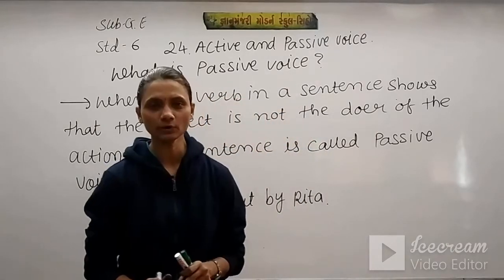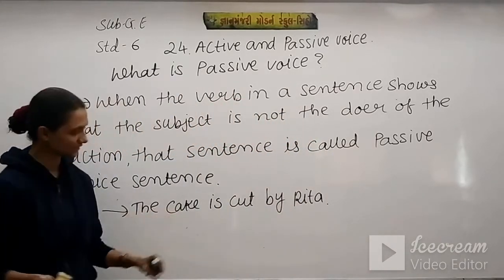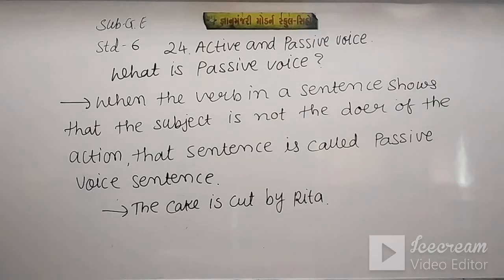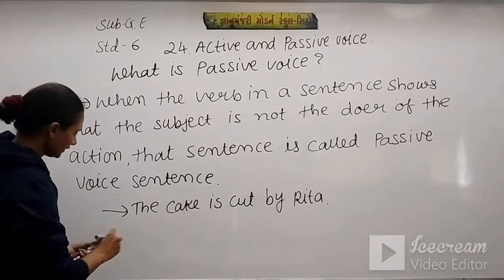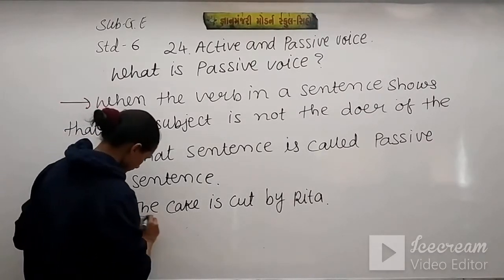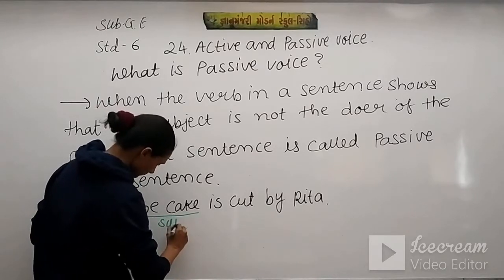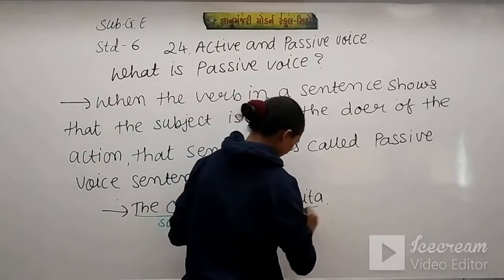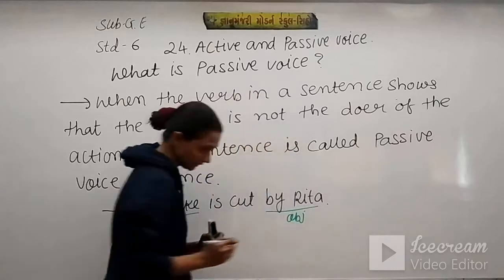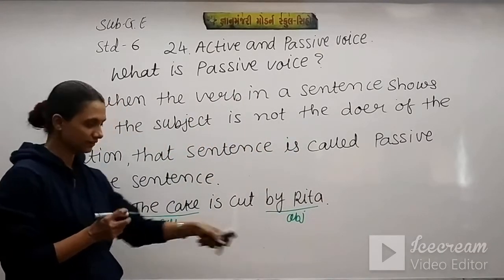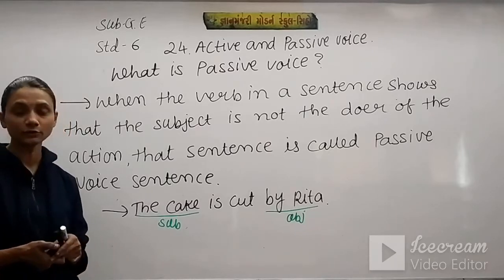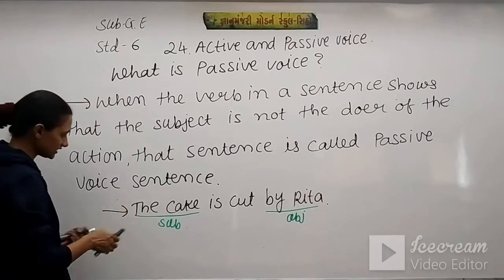That is the example of passive voice. Here you can see, student, we have this cake as the subject. Rita is here the object. It means the action of cutting the cake is not done by the subject. Here our subject is different.